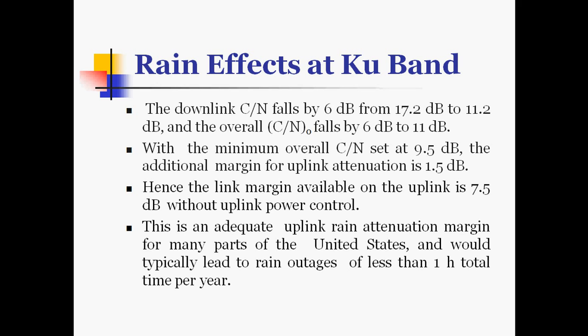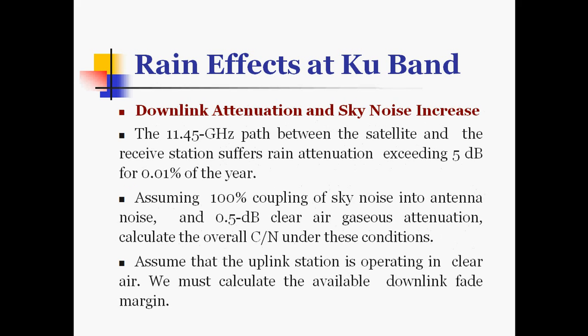With the minimum overall carrier to noise ratio set at 9.5 dB, the additional margin for uplink attenuation is 1.5 dB. Hence, the link margin available on the uplink is 7.5 dB without uplink power control. This is an adequate uplink rain attenuation margin for many parts of the United States and would typically lead to rain outages of less than 1 hour total time per year.